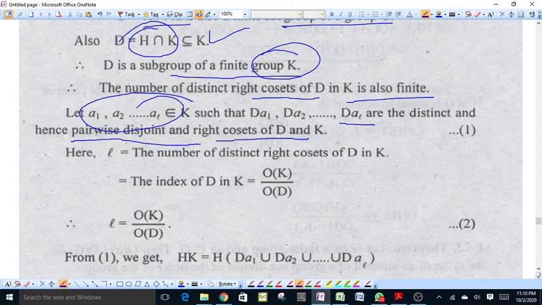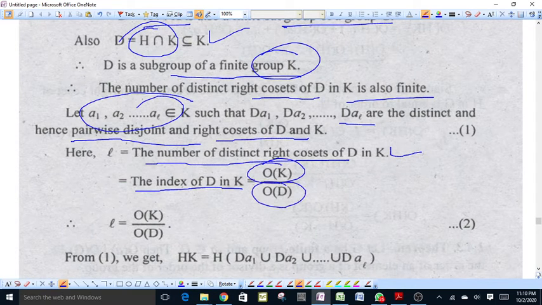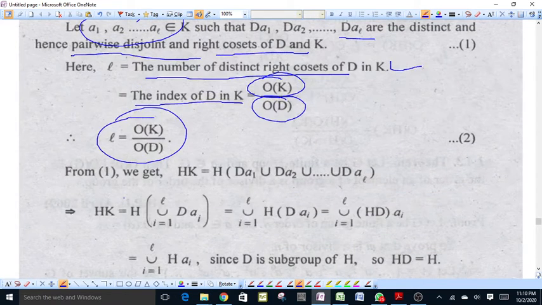Here l is equal to the number of distinct right cosets of D in K, therefore this will be equal to the index of D in K from the definition, and the index of D in K will be equal to the order of K divided by the order of D, that is, l will be equal to the order of K divided by the order of D.